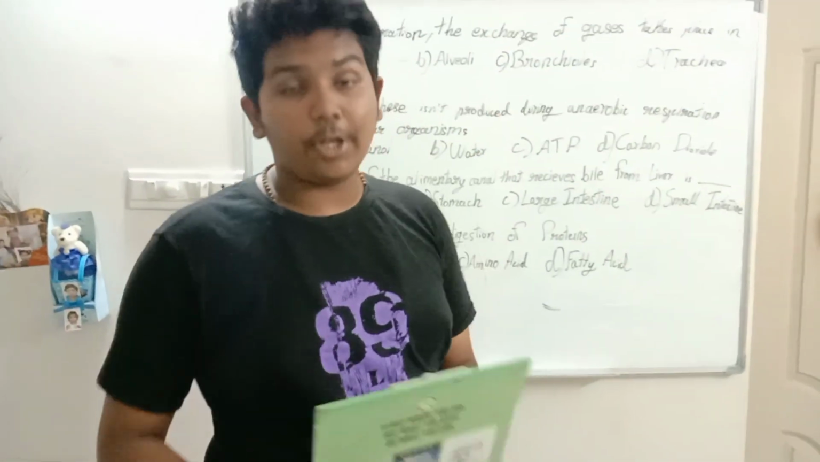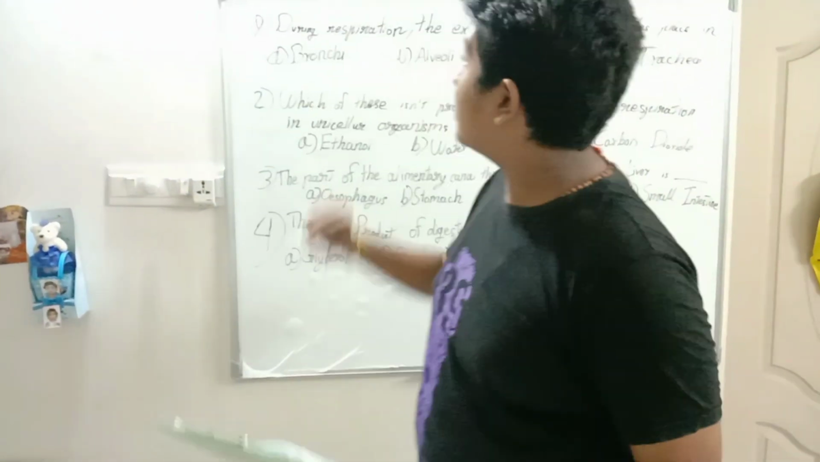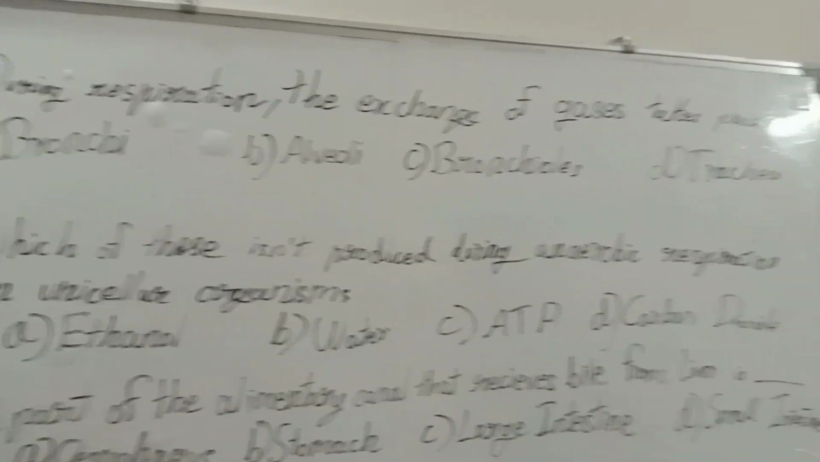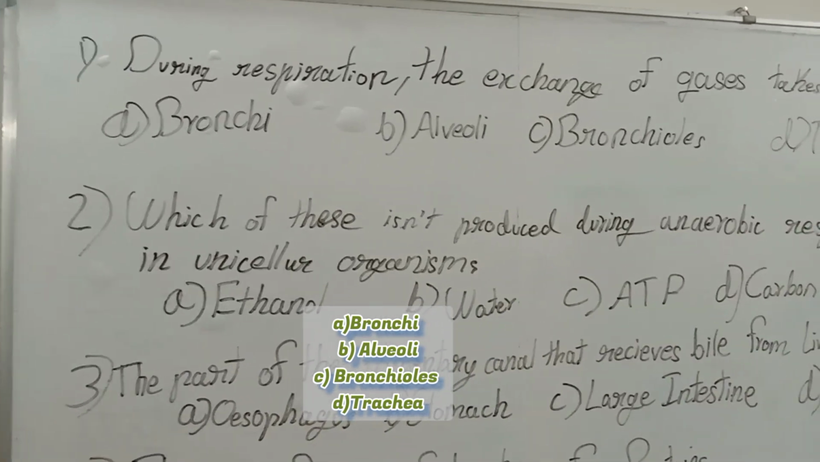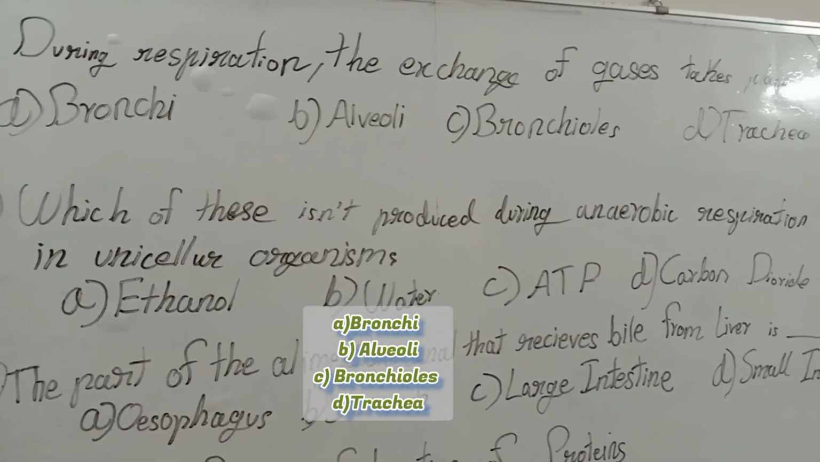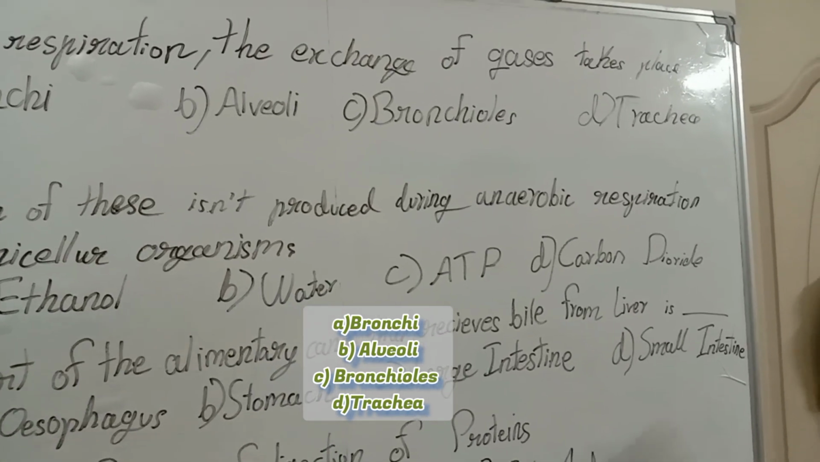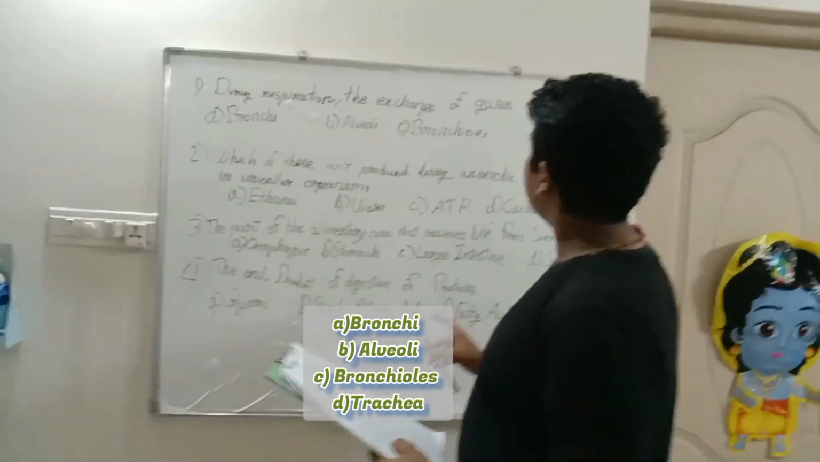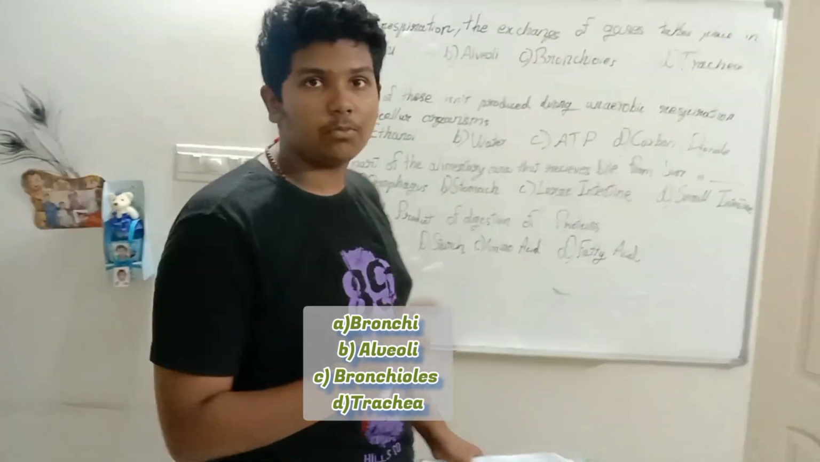Today we're going to discuss the period test paper of biology. Here in section A, the first question: during respiration, the exchange of gases takes place in which of the following given below? Option A, bronchi; B, alveoli; C, bronchioles; D, trachea.